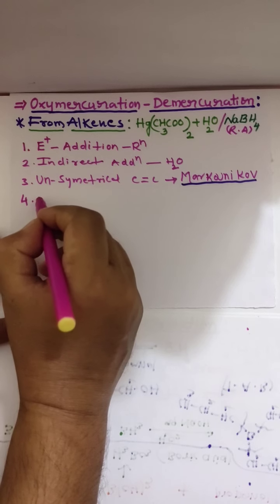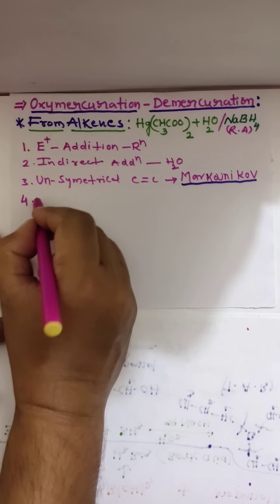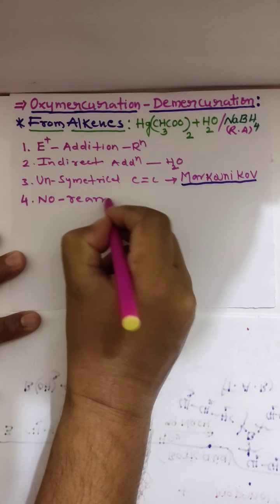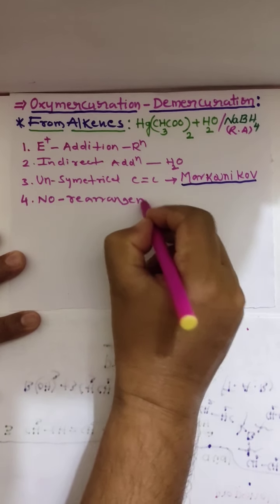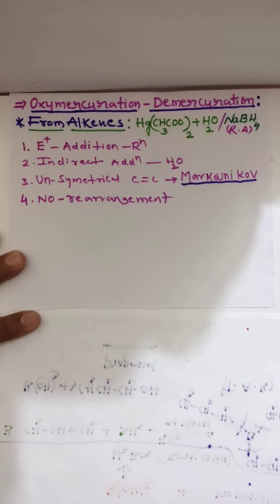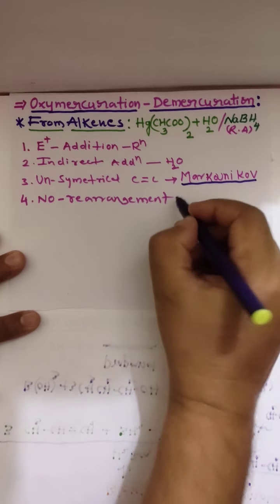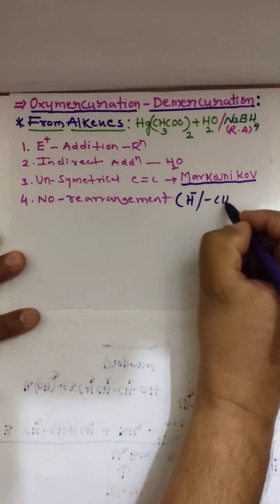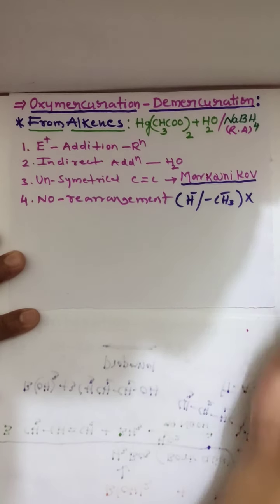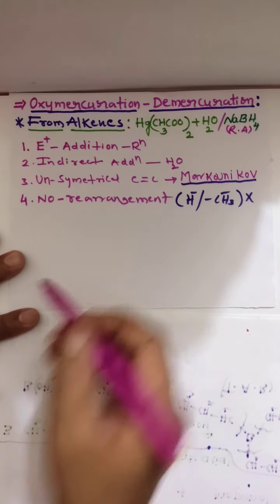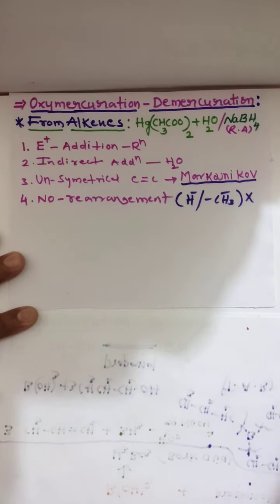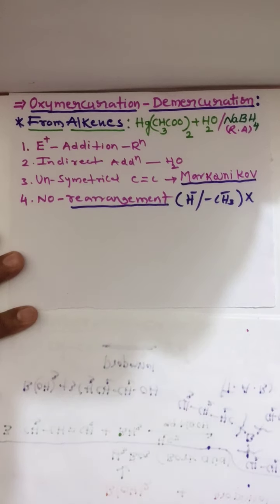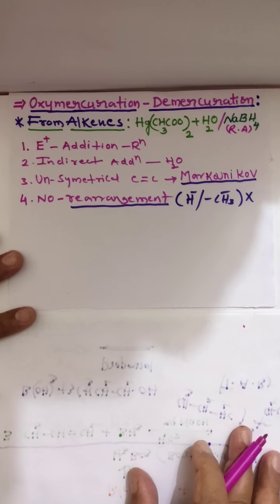And here there is complete addition, but no rearrangement. Only addition but no rearrangement. What is rearrangement? Whether hydride shift or methyl shift, it is not possible. If a hydride shift or methyl shift is there, then we call it rearrangement. But here there is no rearrangement, only addition, an electrophilic addition reaction.